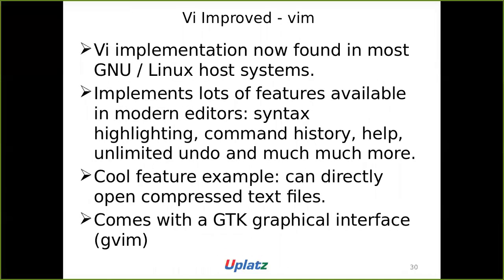Okay, so Vim, VI improved. So what is the difference? The VI implementation is now found in most GNU Linux host systems. You know what is meant by GNU Linux? And it implements a lot of features available in modern editors: syntax highlighting, command history, help, unlimited undo, and much, much more. It can also directly open compressed text files. This means if you have a compressed text file, like with a .gz extension, you can see that also in the editor.